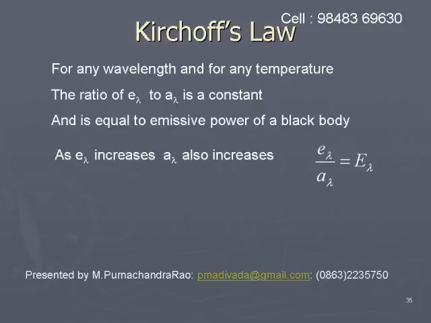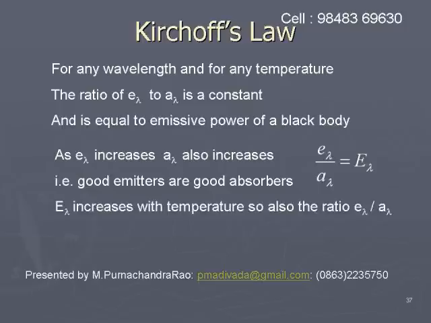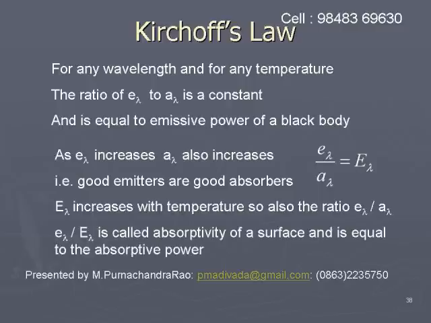As E lambda increases, A lambda also increases. That means good emitters are good absorbers. E lambda more means good emitters, and A lambda more means good absorbers. Capital E lambda increases with the rise in temperature, so the ratio E lambda by A lambda also increases. The ratio small e lambda by capital E lambda is called the absorptivity of a surface, and is equal to the absorptive power A lambda.